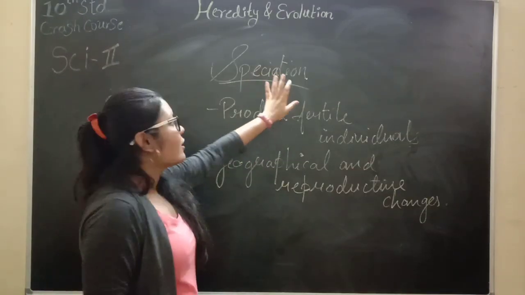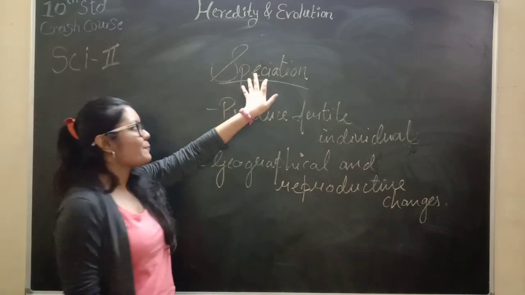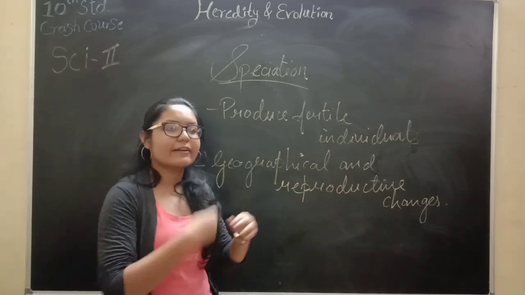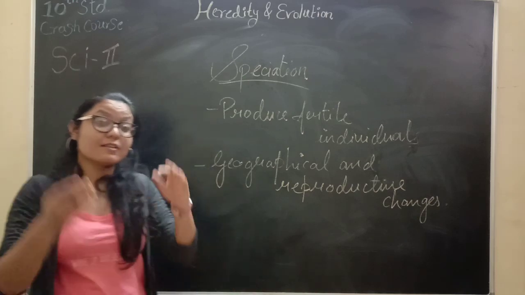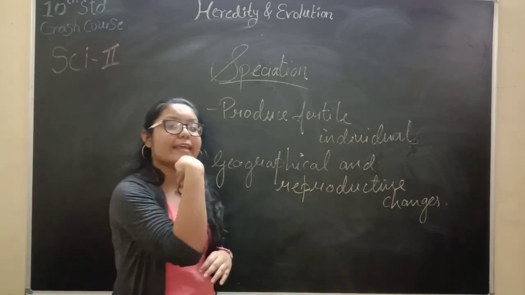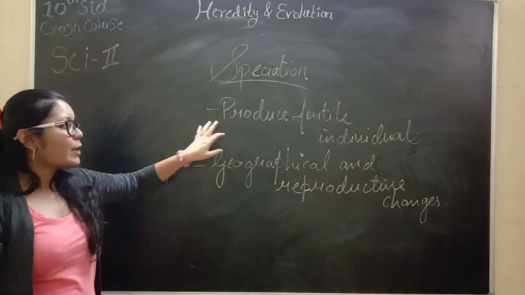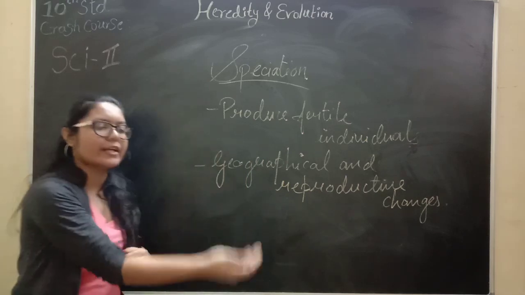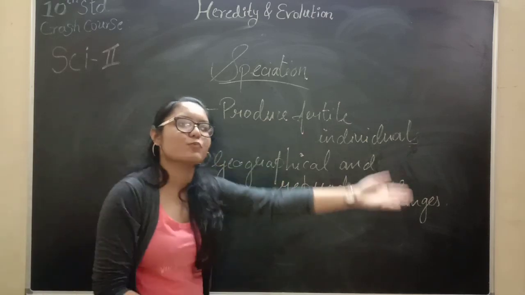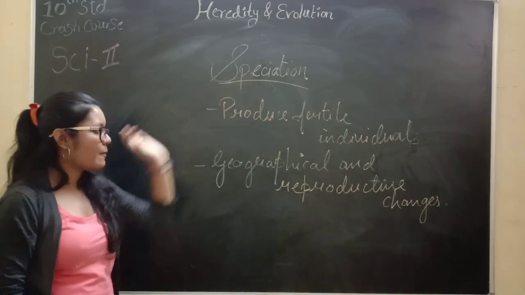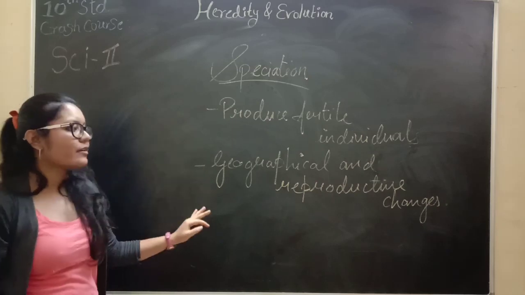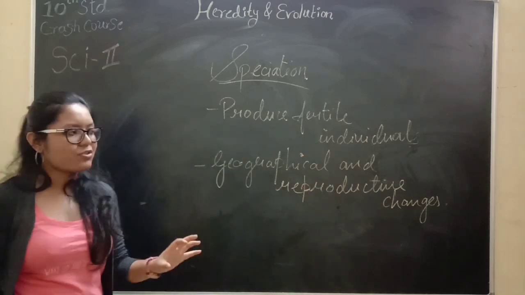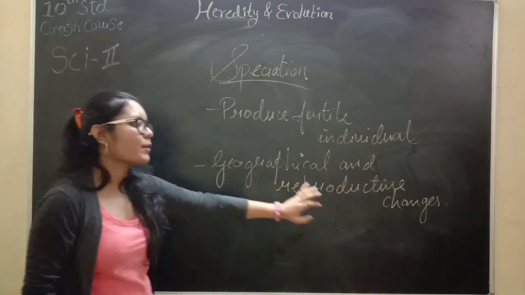So speciation, the word itself gives the idea of species. In this, species will reproduce and give rise to the next generation. The next generation is of the same species, but they will reproduce and give rise to further individuals. For example, human beings will produce further individuals. They will be fertile and will further produce more individuals. So it will give rise to speciation. And other factors will also be responsible for this, such as geographical and reproductive changes. These speciations will also be affected by geographical and reproductive changes.